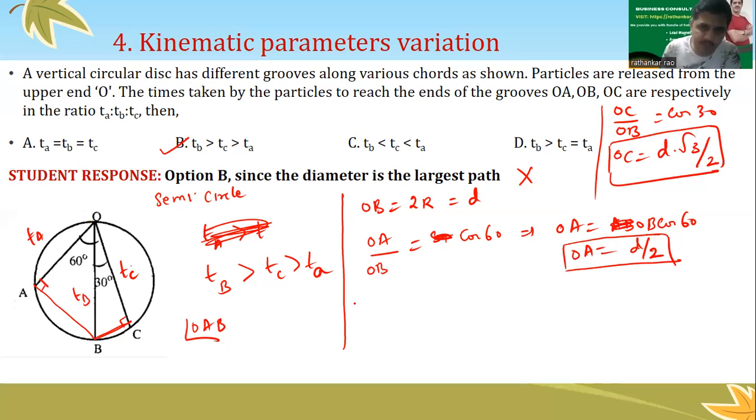Now the marble starts from O and reaches the point here. Now we know what this length is, which is nothing but D by 2. OA is nothing but D by 2. So we can always use S equal to UT plus half AT square. So D by 2 is equal to U, starting from rest, 0, plus half. What is G? See, if it goes down vertically, it is G. But if it takes an angle like this, I can resolve this G into the horizontal and vertical. So the component along this direction would be G cos 60. G cos 60, right?